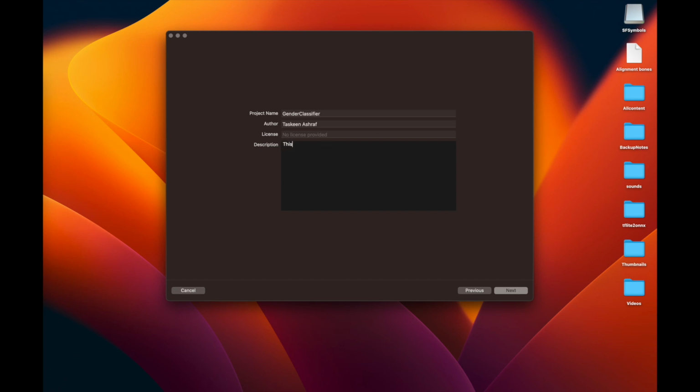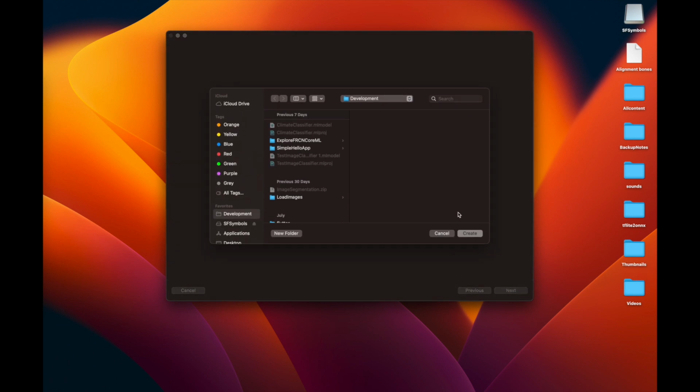So let's launch Xcode and create a new model with the type of sound classification. Give it a project name and a description that will help you to later identify what this model actually does. So it is going to classify a gender based on the sound samples. So here I have pressed the create button.